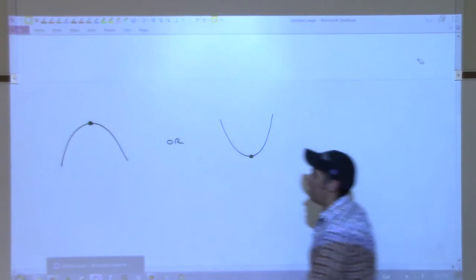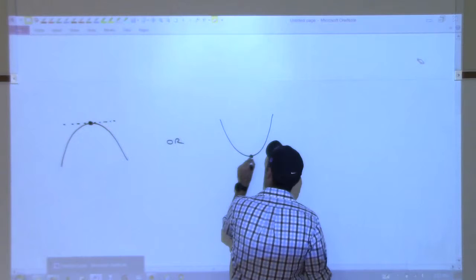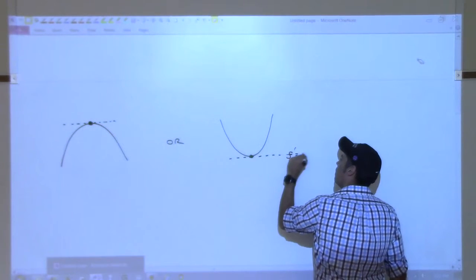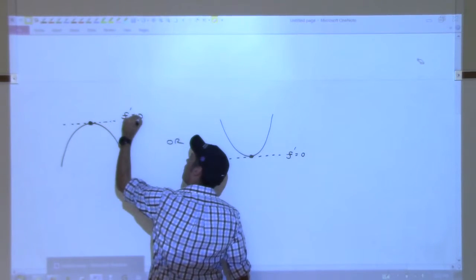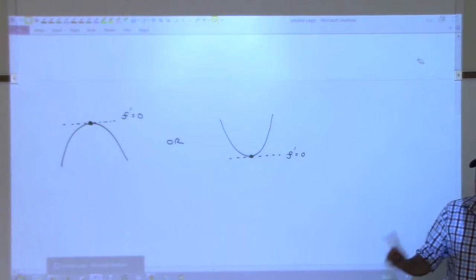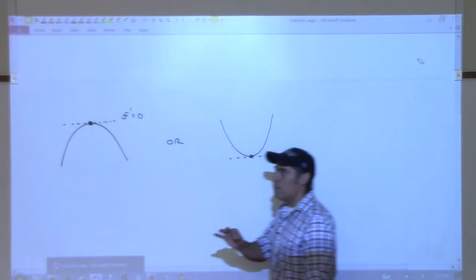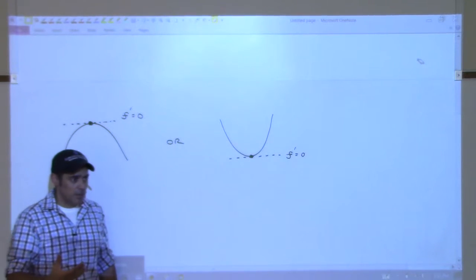Do you see that the slope of the tangent line there is 0? Everyone agree? The theorem does not say that if you look to see where the derivative is 0, you're guaranteed to have a local max or min there.